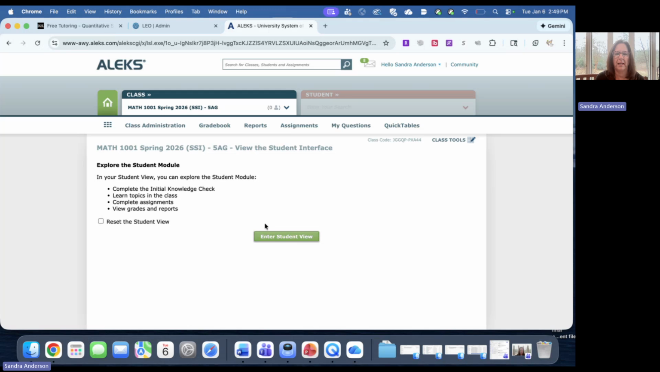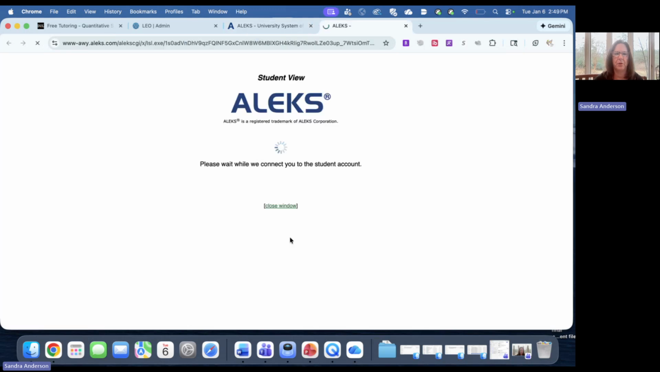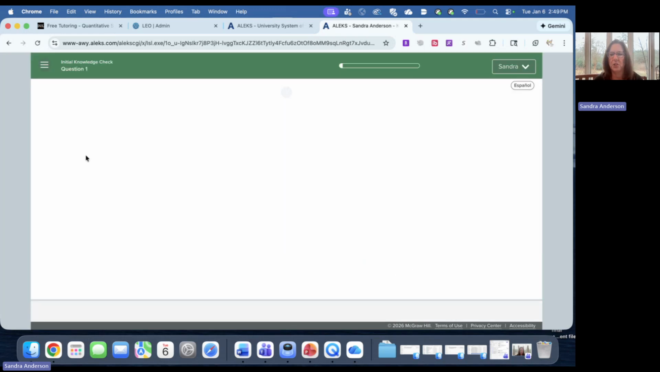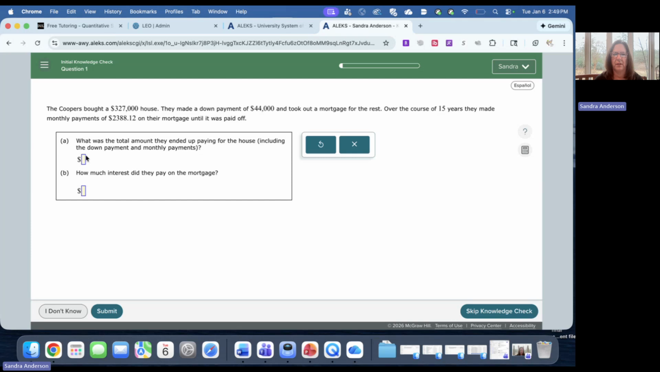Okay, so here is what ALEKS looks like. I'm going to show you what the student view looks like, but it's not going to show us much because you have to go through. So make sure you click to ALEKS from our course. And then it won't show me much here for ALEKS because you have to take the initial knowledge check first before it lets you into everything. Make sure you also realize that the book is located within ALEKS as well, the book for the course.